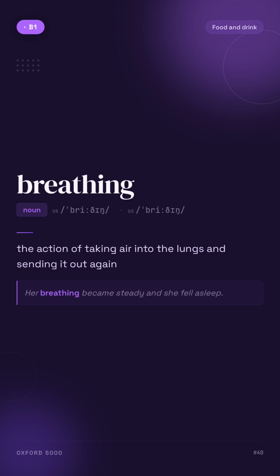Breathing. The action of taking air into the lungs and sending it out again. For example, her breathing became steady and she fell asleep.